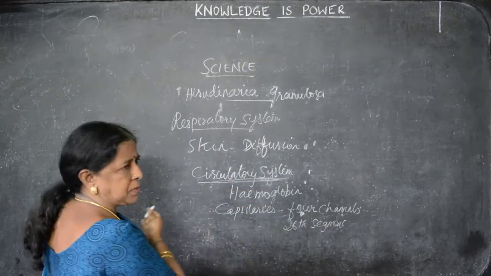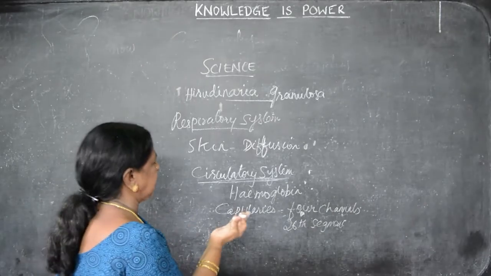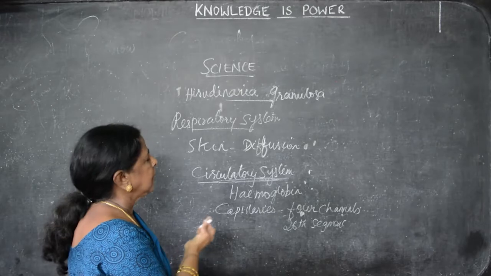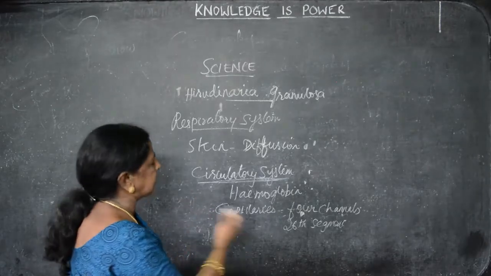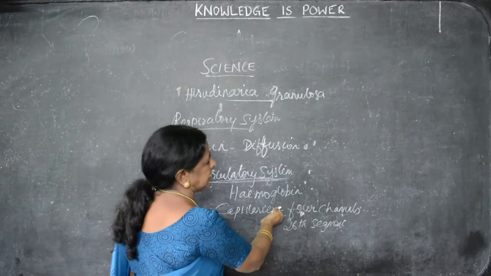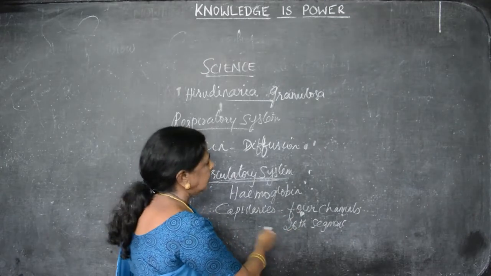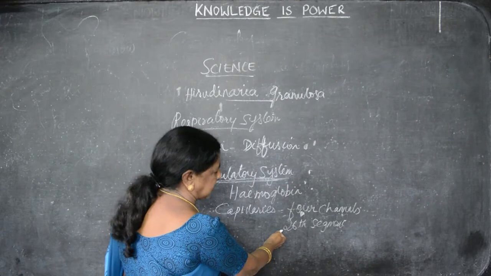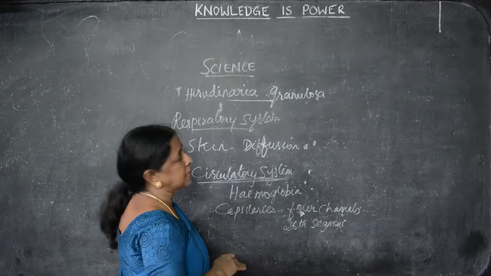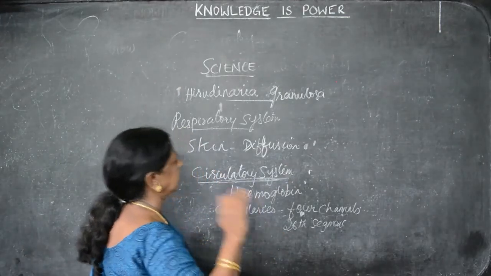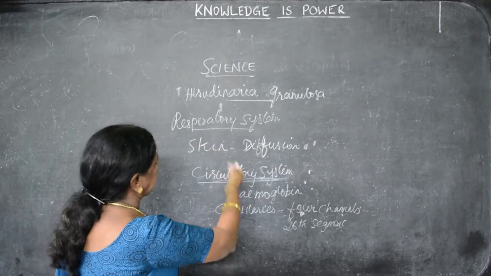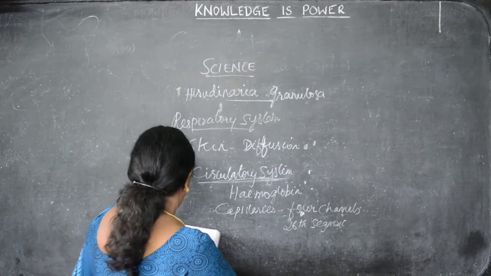So respiratory system we have seen, it's the simplest one. Circulatory system also, there are no proper blood vessels, only capillaries are there. How many channels are there? Four channels only here. The four channels are interconnected. They are all connected together in the 26th segment. We have seen in the previous classes how many segments are there? 33 segments.